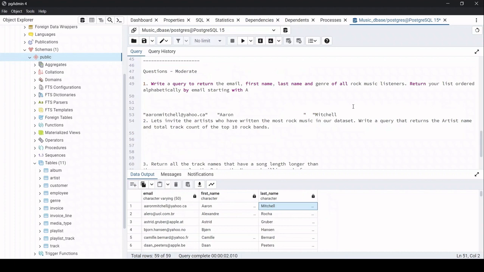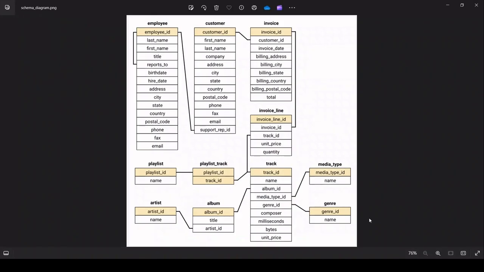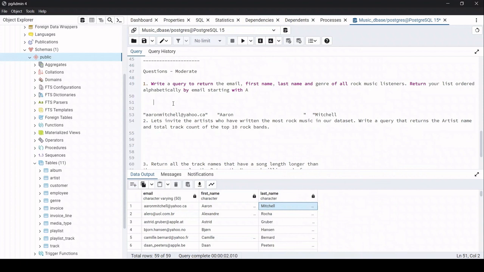Alright, so for this, we need to take the data from the customer table, which is the first name, last name and the email address. And we need to connect all the way through to the genre, because we need to add the filter that the genre name should be equal to rock. For that reason we need to connect with all the tables: the customer should be joined with invoice, the invoice should be joined with invoice line, which goes with track, and last comes the genre. So let's just write the query here.